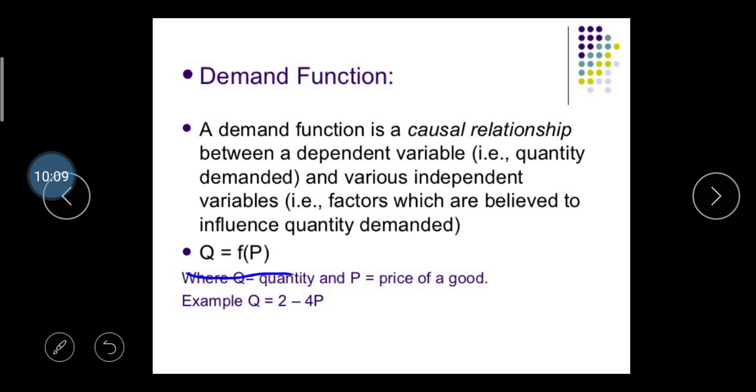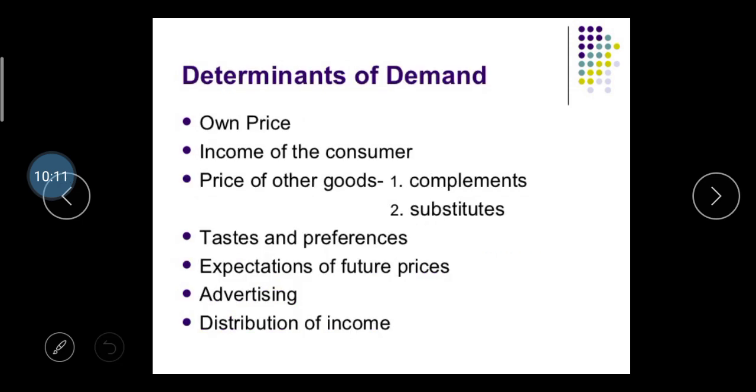is also higher. Okay. Then after, in the GTU examination, sometimes they ask what the determinants of demand are. So here there are the determinants of demand. First one, own price, means what? Means the product's price. Okay, so first is the price of the product, which is one determinant of demand. Then second one is the income of consumer. If the income of consumer is higher, then the demand for the product is higher.